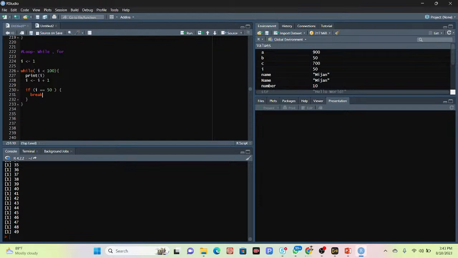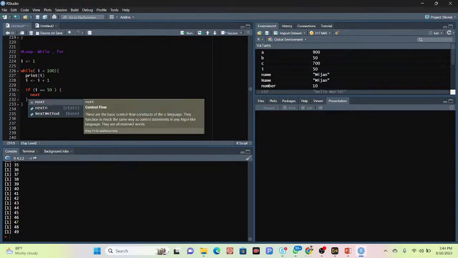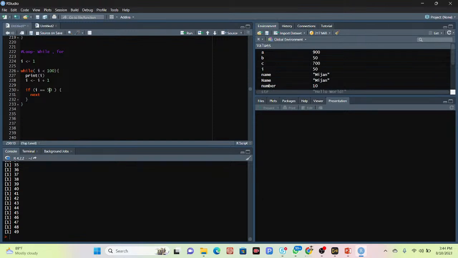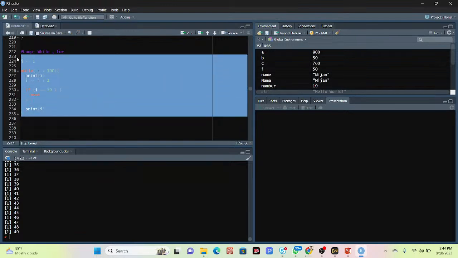Okay, as well as we can also use another function. The next statement lets us skip an iteration without terminating the loop. For that we can use the next function. Suppose I put here the next function without the break. Then after that I simply use the print function and print i. So now you can see what happened. I simply print that.